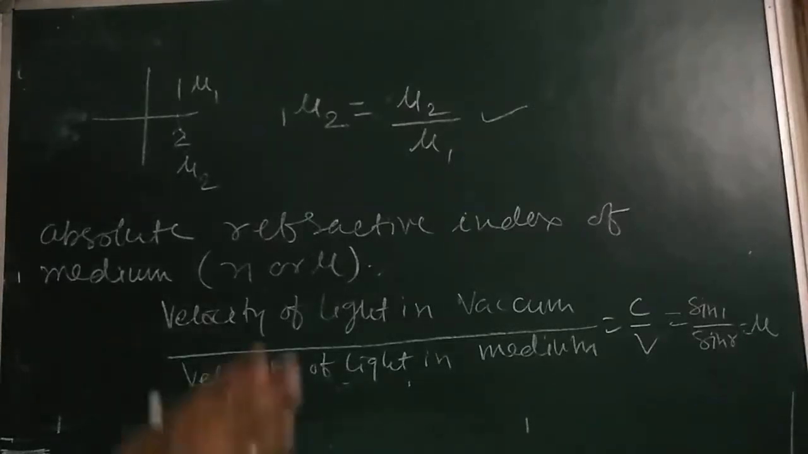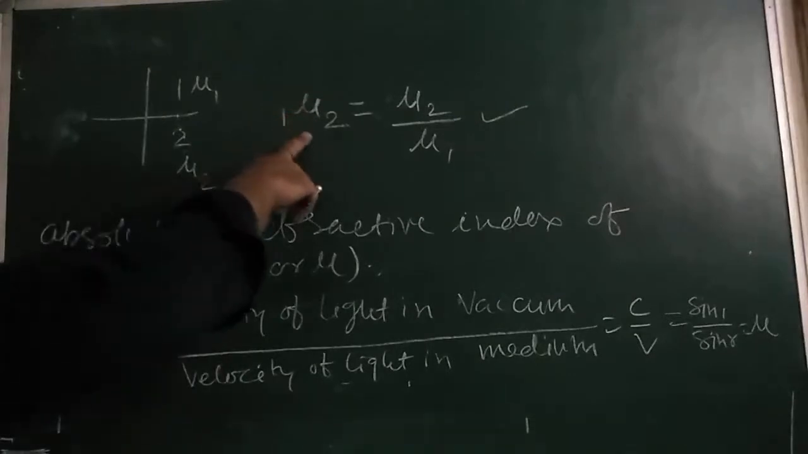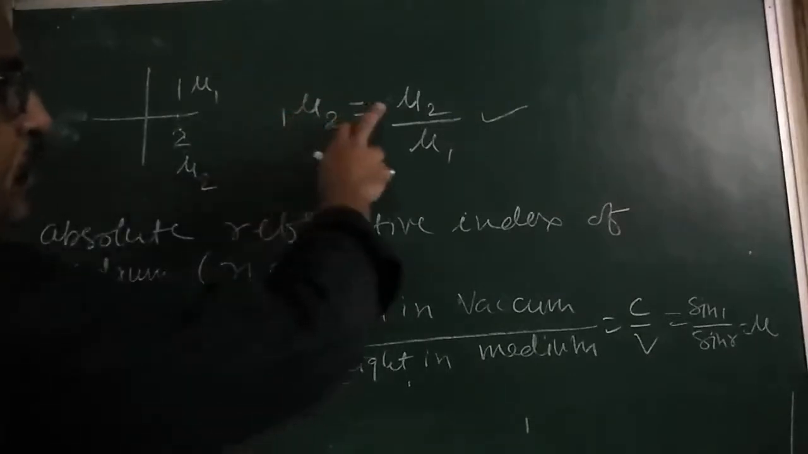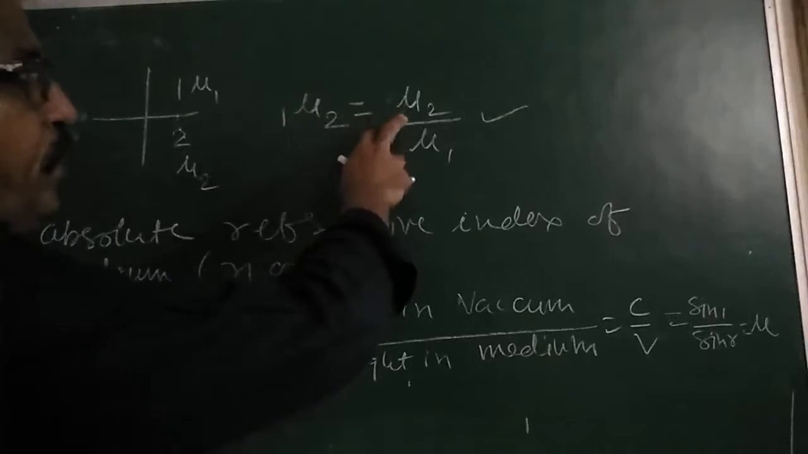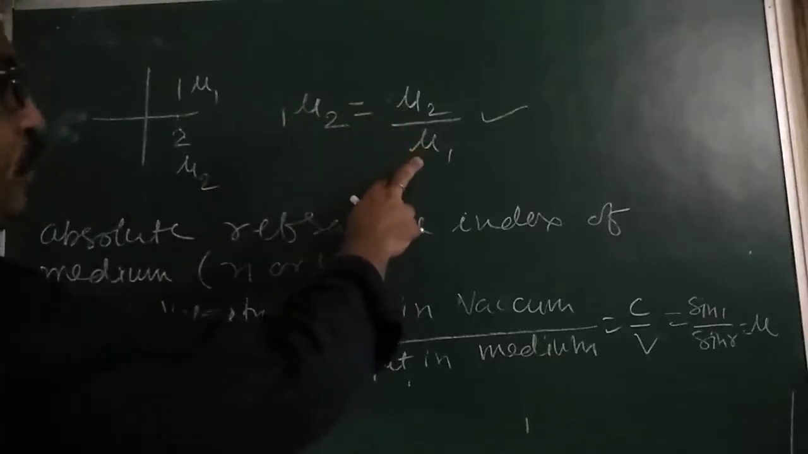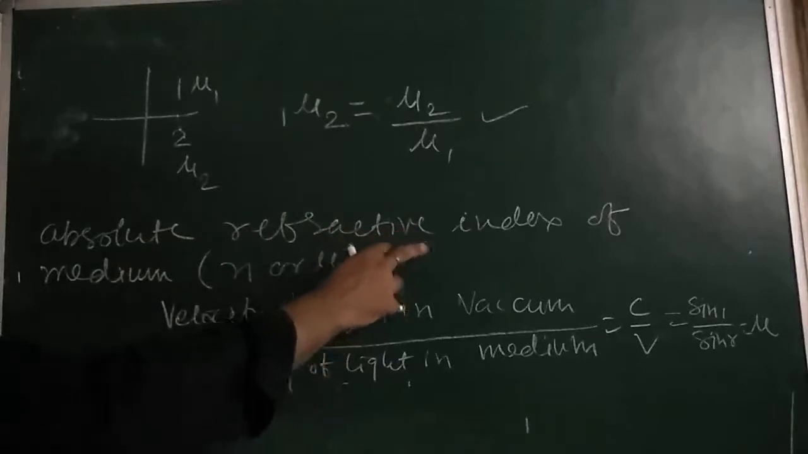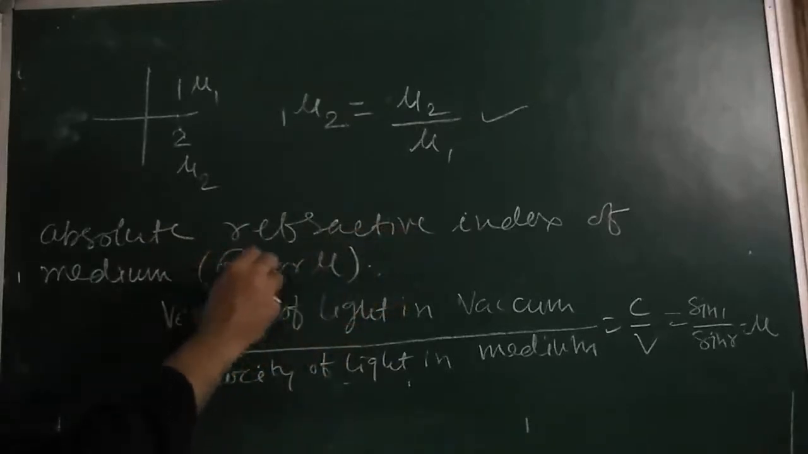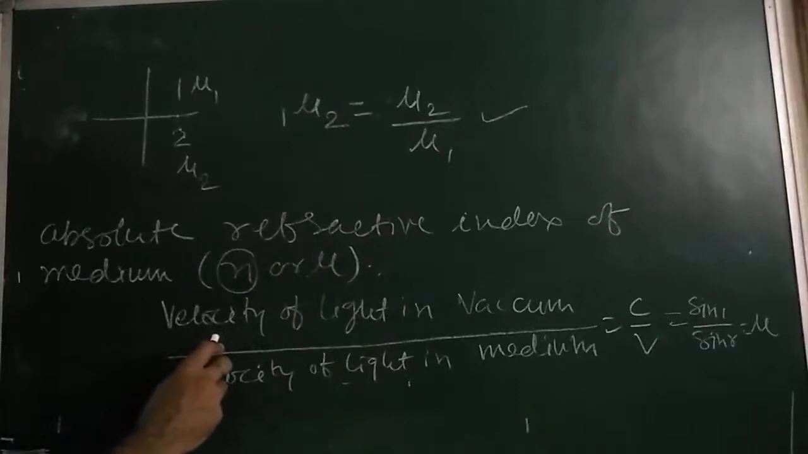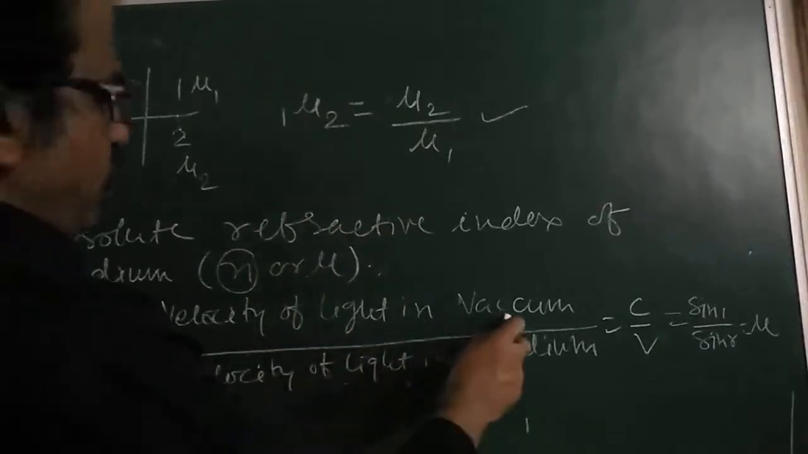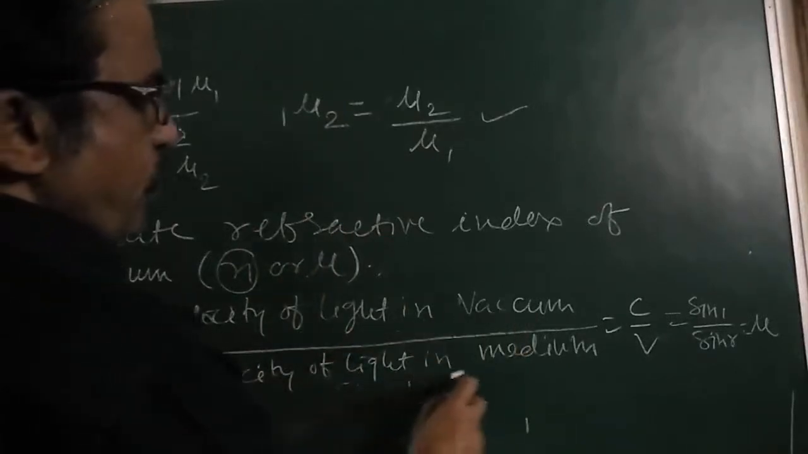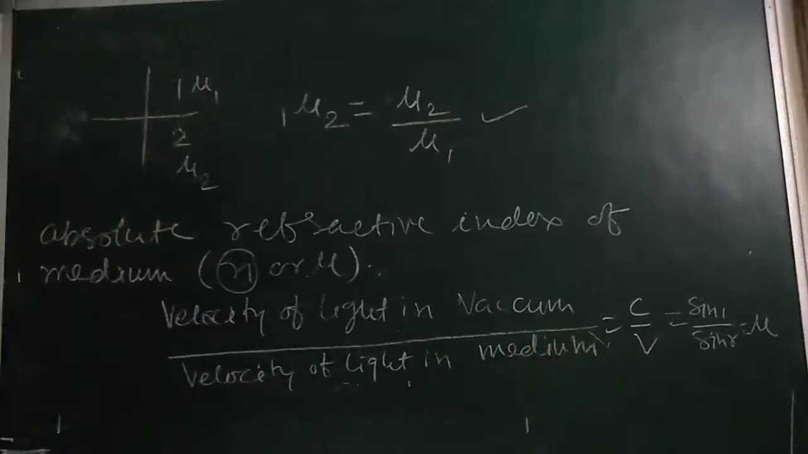Again I am repeating, the refractive index of the second medium with respect to the first is equal to the refractive index of the second medium to that of the first medium. The absolute refractive index of the medium, that we may call either n or mu, is equal to the velocity of light in vacuum divided by the velocity of light in the medium. Is that clear? Now, one more thing I am explaining here, dear children.